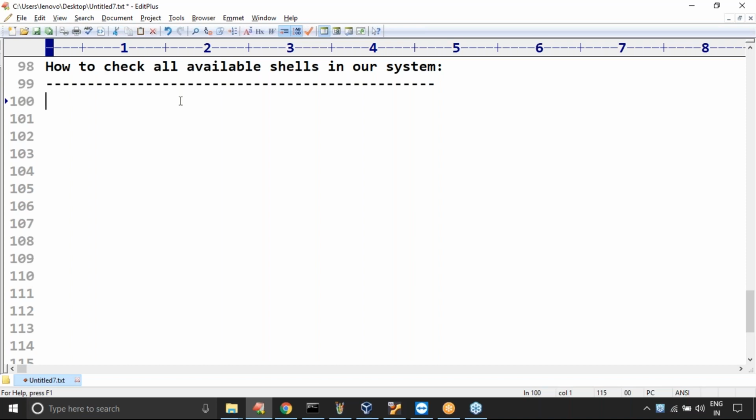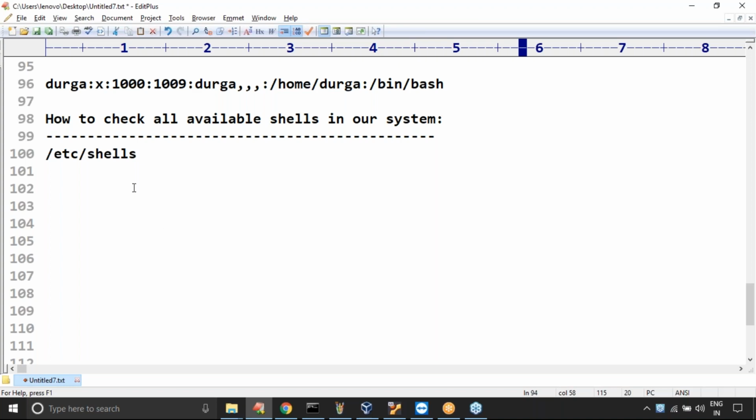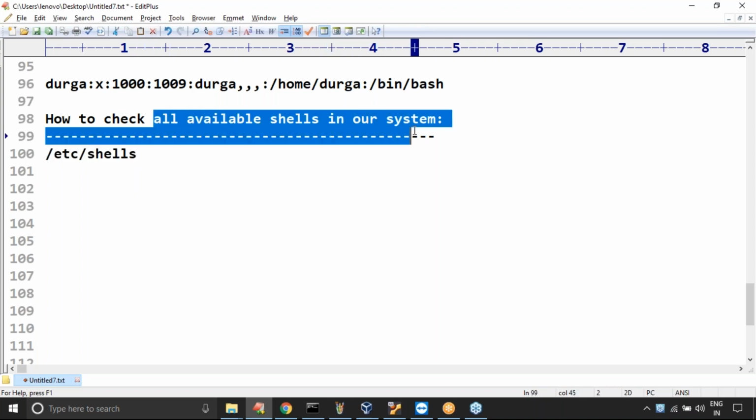Now take very special care about this one. In that etc folder there is one file named shells. Earlier I used the passwd file, but now slash etc slash shells is a file. If I open this file, you can see all available shells in our system.